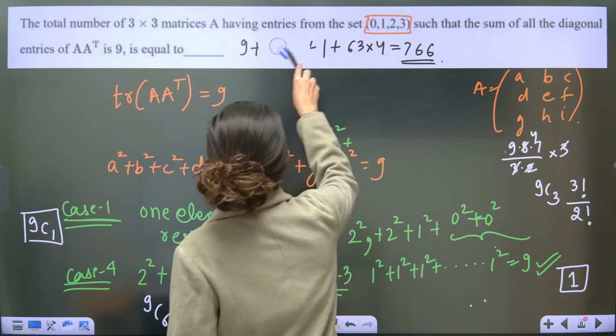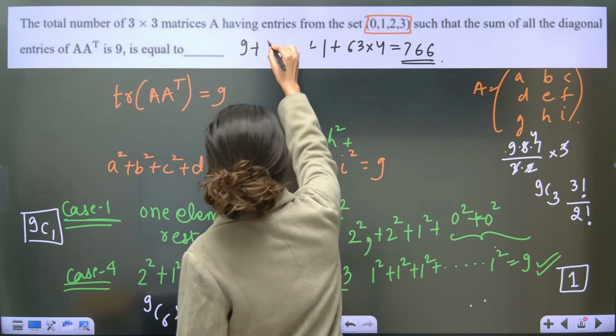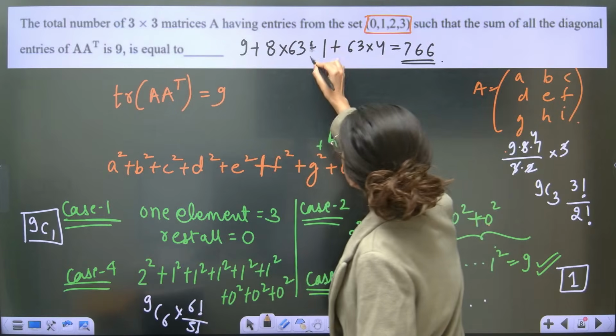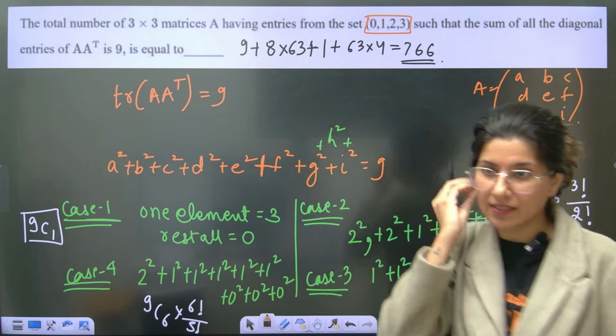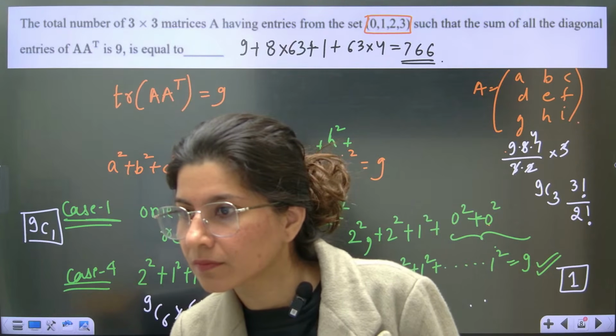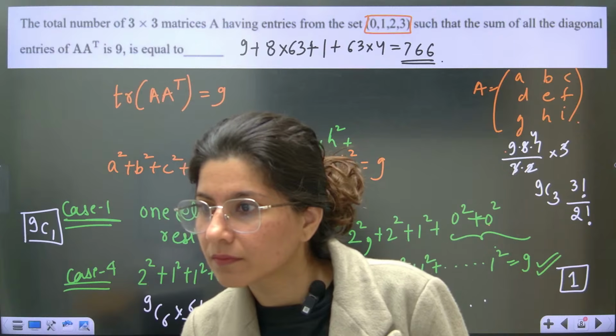It should be 8 into 63. Now it's better. This is plus, now 766, correct? Okay.